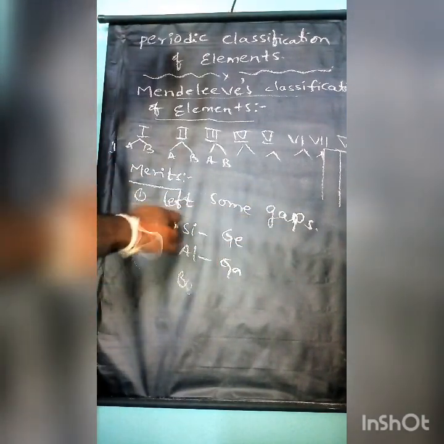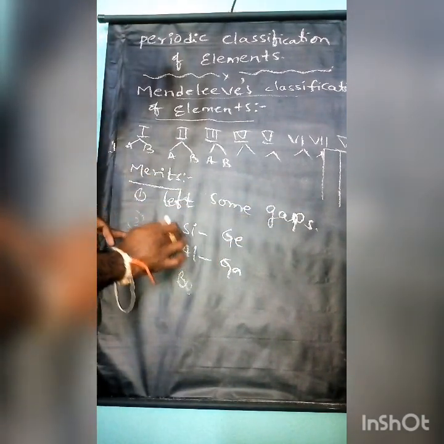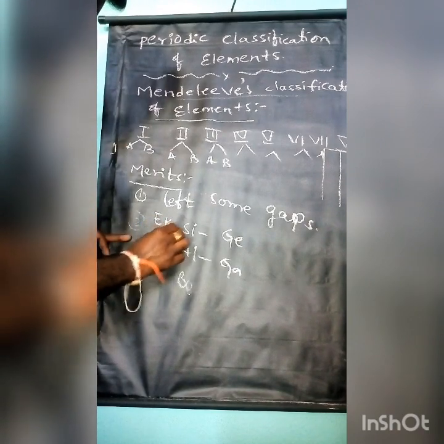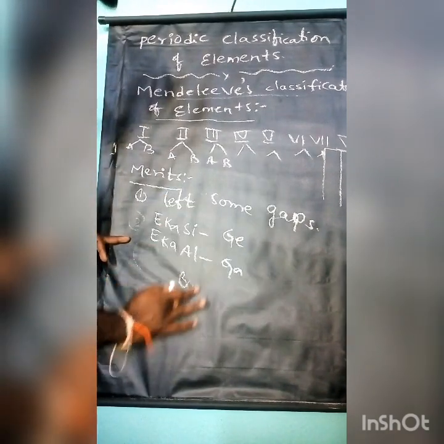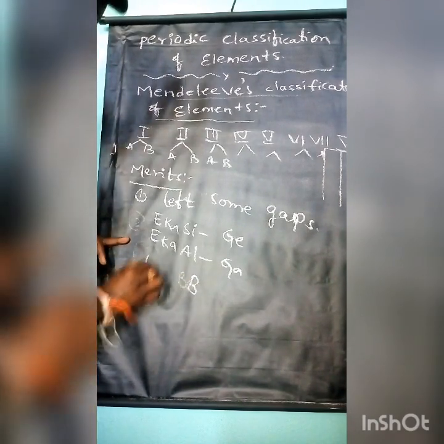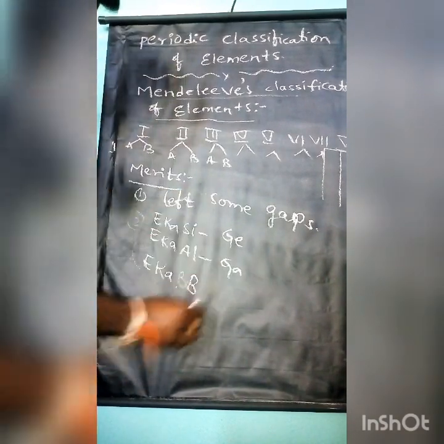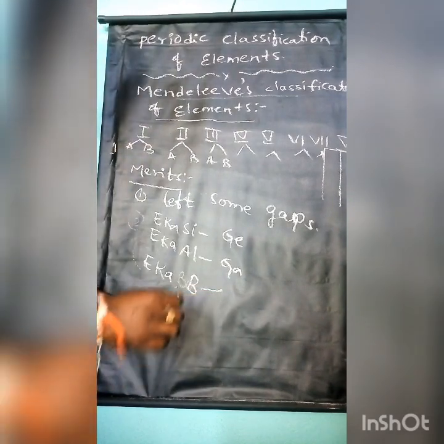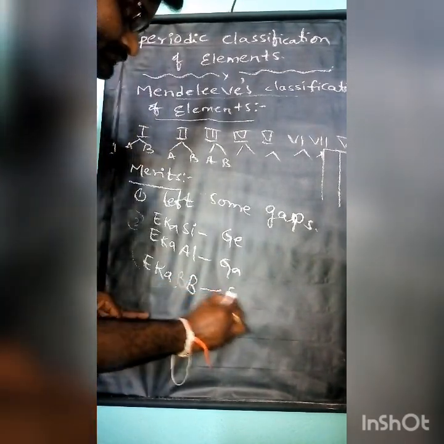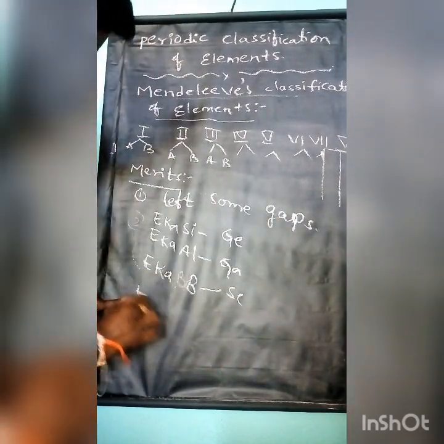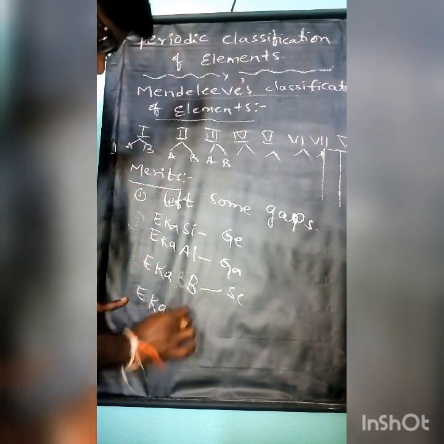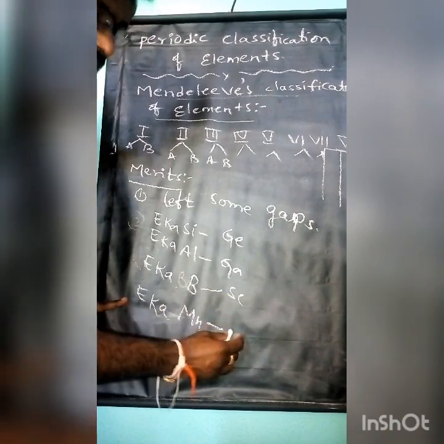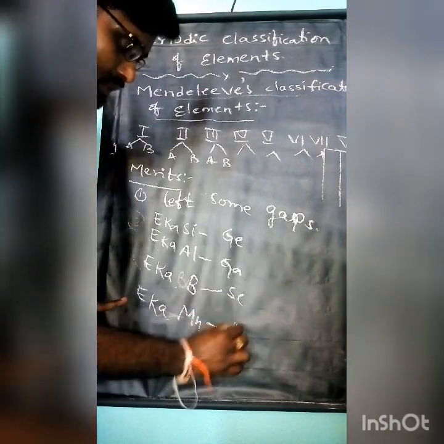He named the element before silicon, prefixed by eka: eka silicon, eka aluminium, and eka boron. Eka boron is now known as scandium. And eka manganese is now technetium.